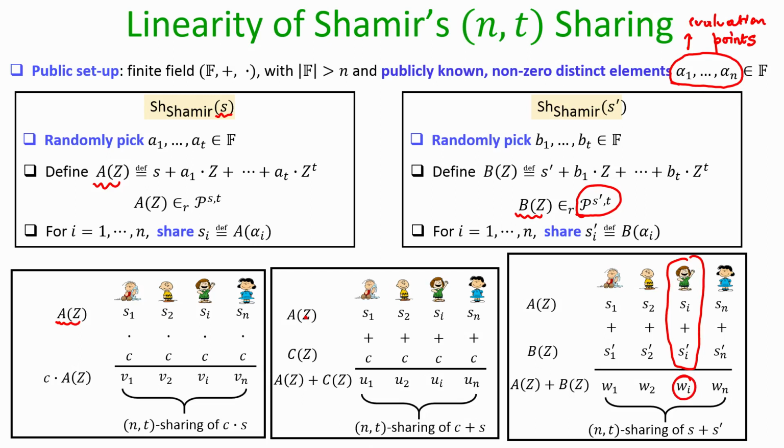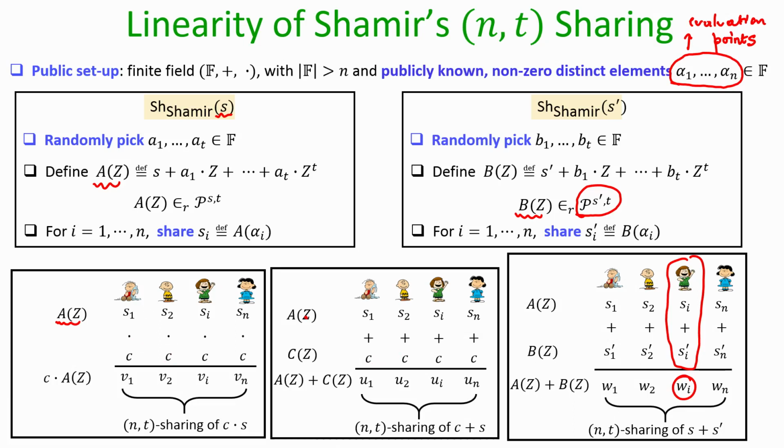So, linearity here means that you can perform linear operations on the secret by performing the similar operation on the shares itself. That means, if you want to compute the shares of c times s, multiply c with the shares of s. If you want to compute shares of c plus s, add the value c to the shares of s.